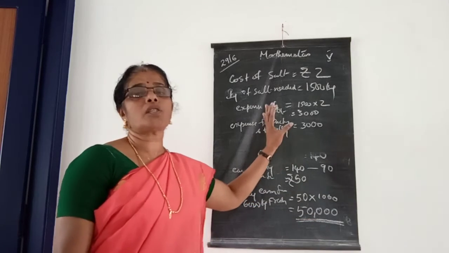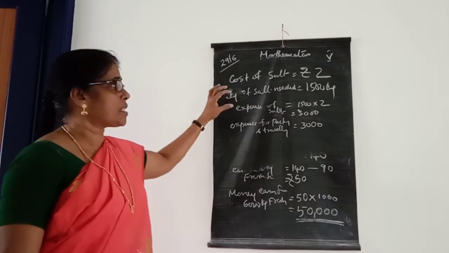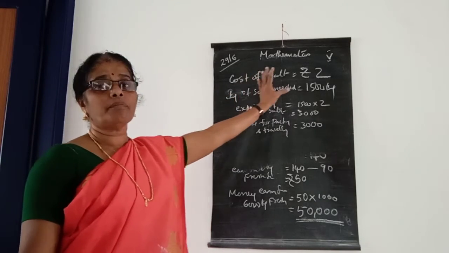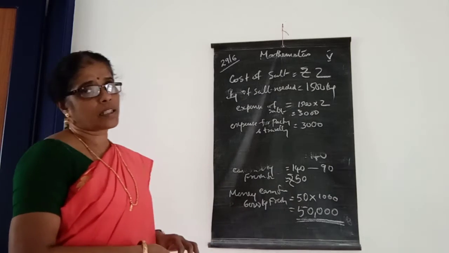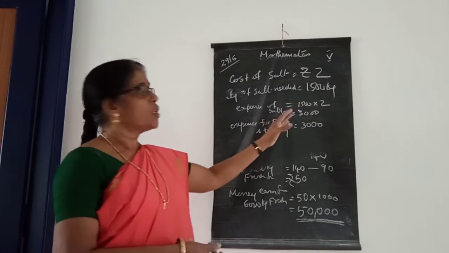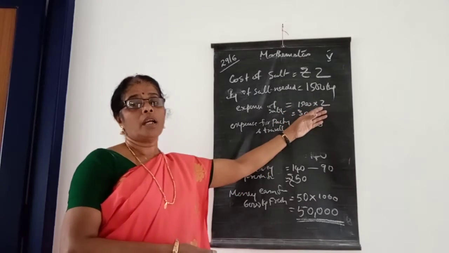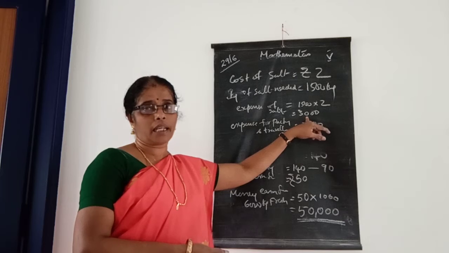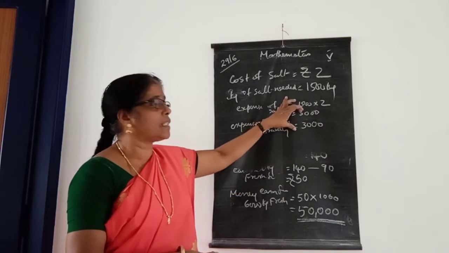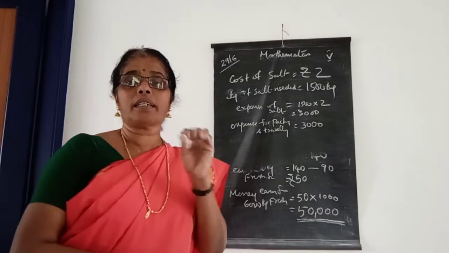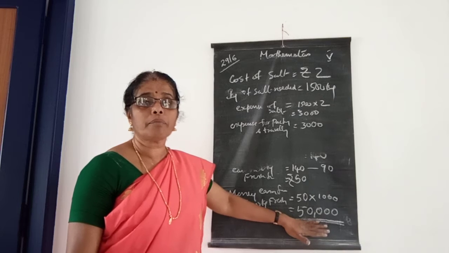But some expenses also have to be met for the drying: the salt needed, packing and other expenses, traveling expenses also. So 1,500 kilograms at rupees 2 per kg is 3,000 needed for that, and packing and other also 3,000. So 3,000 and 3,000, that is 6,000 expenses. They have to subtract that from this 50,000.